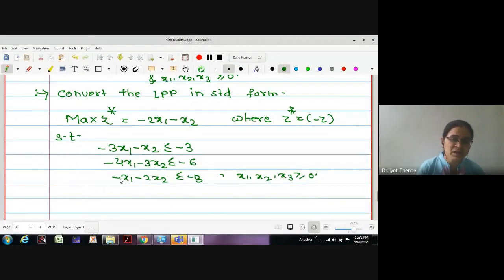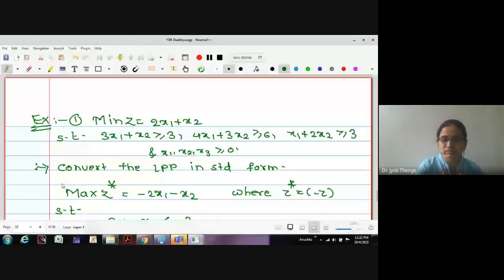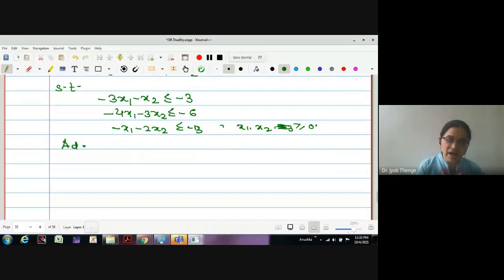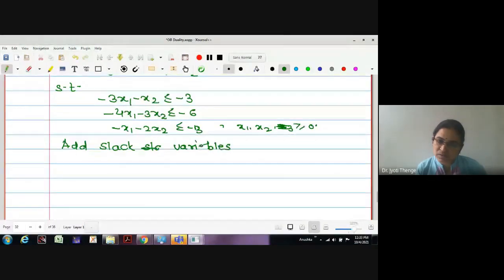We will add three slack variables to the three constraints. Now we will add slack variables to convert the inequality constraints to equalities, say x3, x4 and x5. What will be the first constraint?